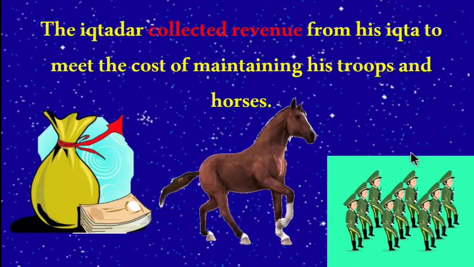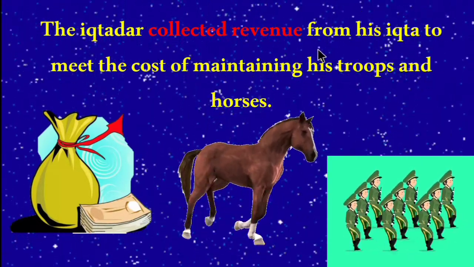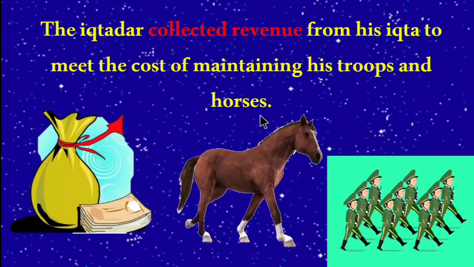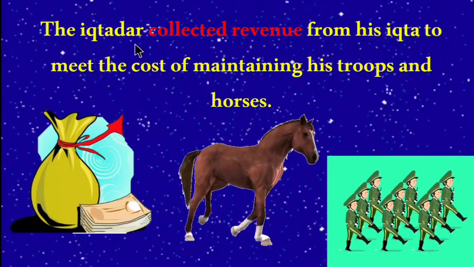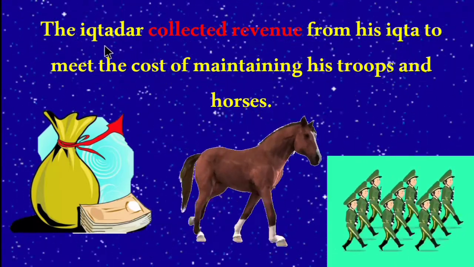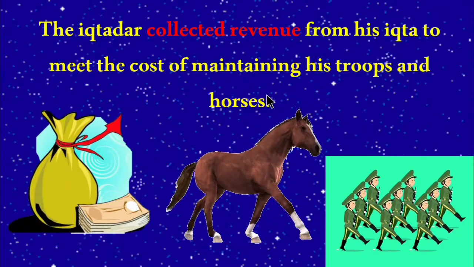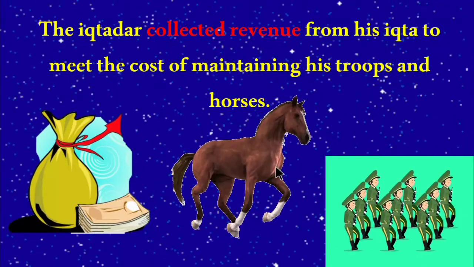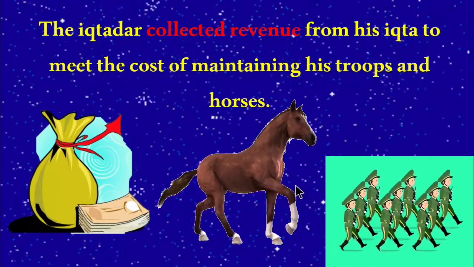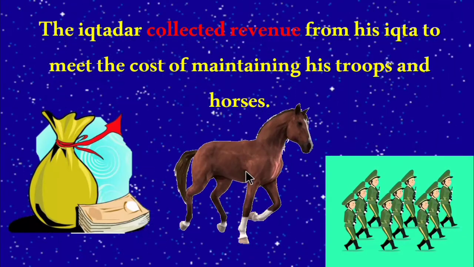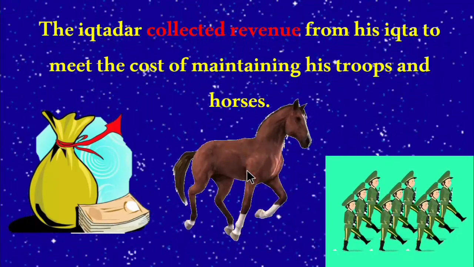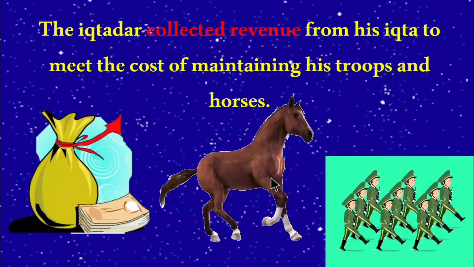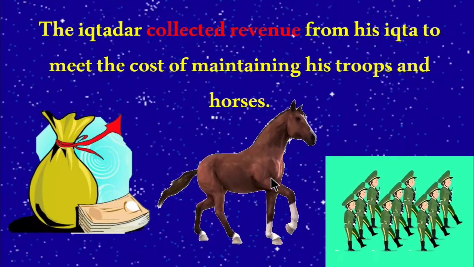Then the iktadar collected revenue from his ikta to meet the cost of maintaining his troops and horses. Iktadar means the owner of the land. He would provide these troops and horses to the Delhi Sultan during war time. So I hope you are clear.